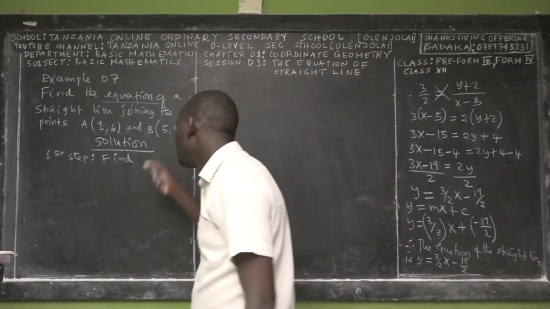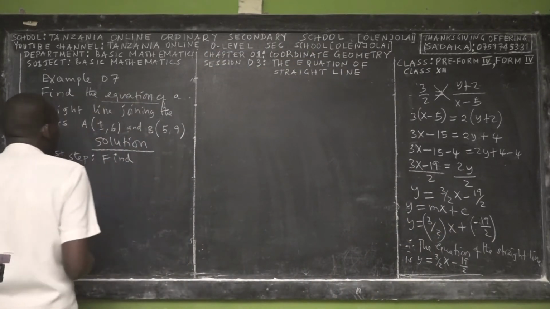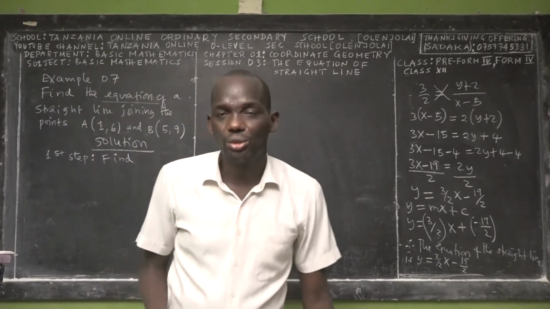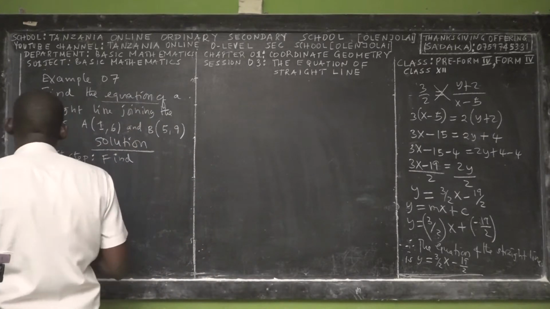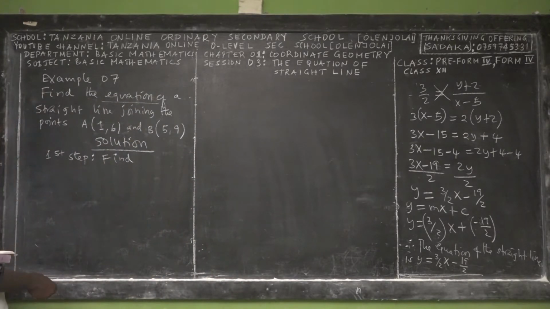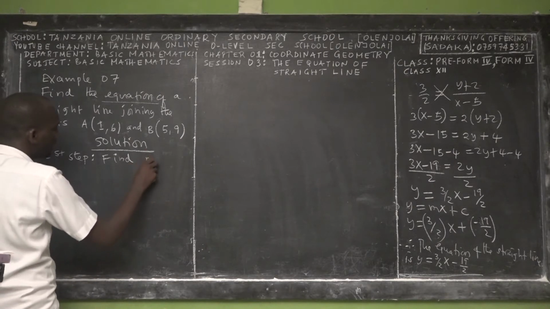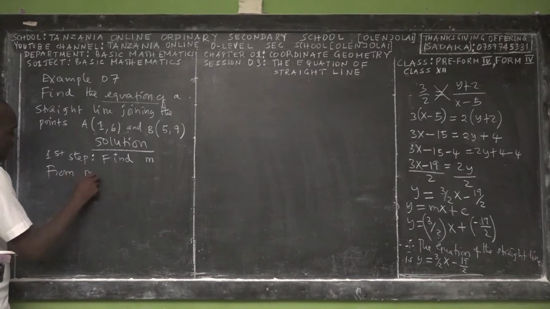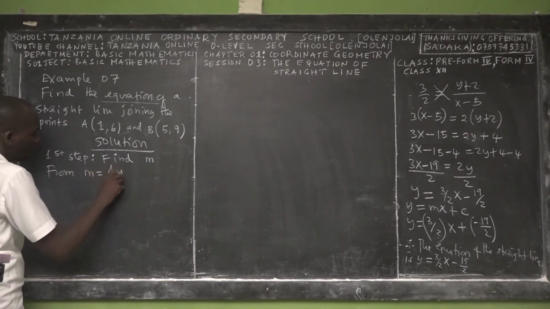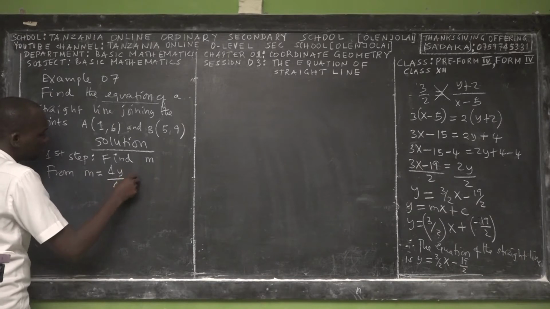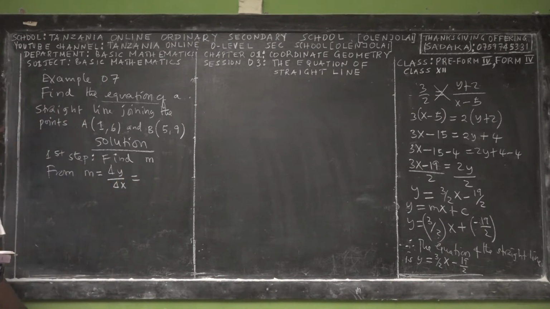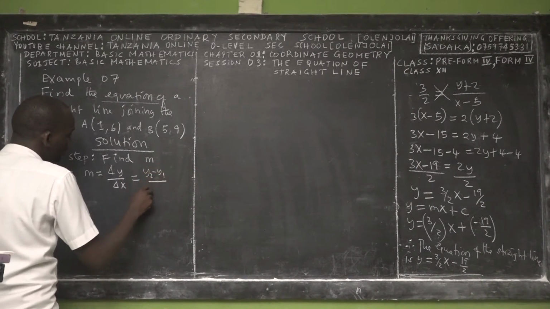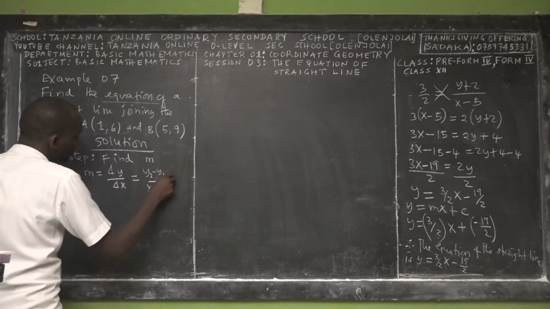So in this question, we are given only one known point where the straight line passes, right? We are not given the gradient, but through these two points you can find the gradient. So the first step, we find the gradient, which is m. Remember the principle: m is equal to change in y over change in x, which is simply y2 minus y1 over x2 minus x1.